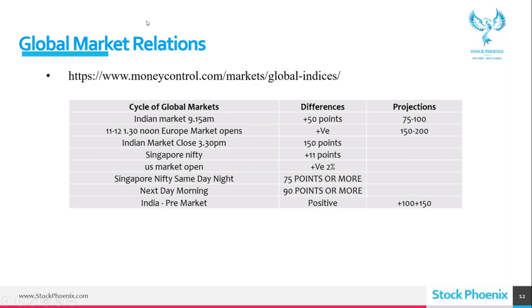So two market sessions will be available. It is open now only. It is running 11 points positive. Even from my market opening it was there. Even now it is live and it is 11 points positive.